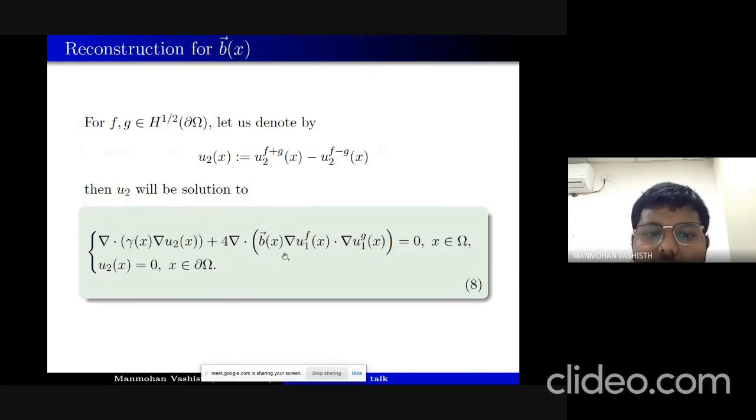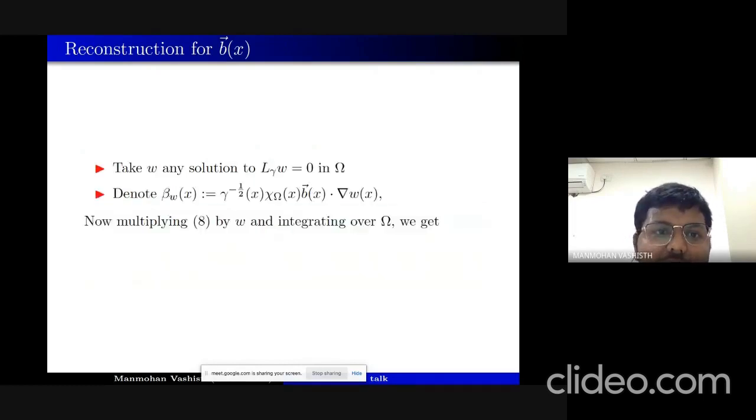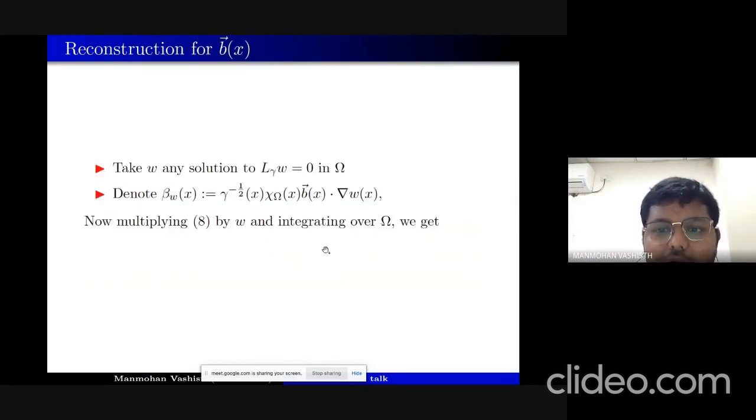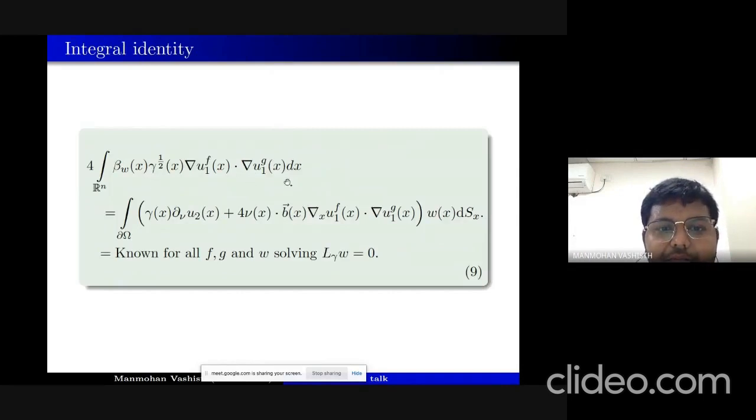From here we want to reconstruct the b vector. So what do we do? We take a solution w, which is a solution to the conductivity equation, and we multiply it. That is a kind of test function, and we will get an integral identity. To reconstruct b, we take any w which is a solution to the conductivity equation, and we denote beta w by gamma power minus half into chi omega b dot gradient w. If you multiply the previous equation, equation 8, by w and integrate over omega, we will end up with this identity.